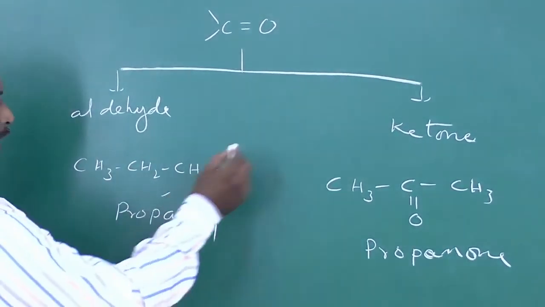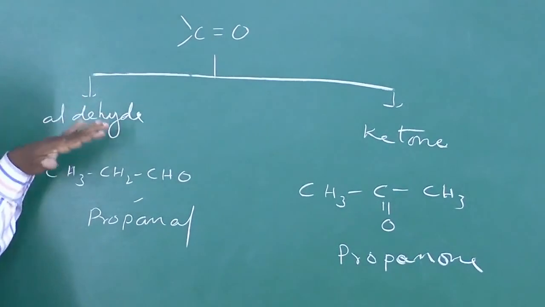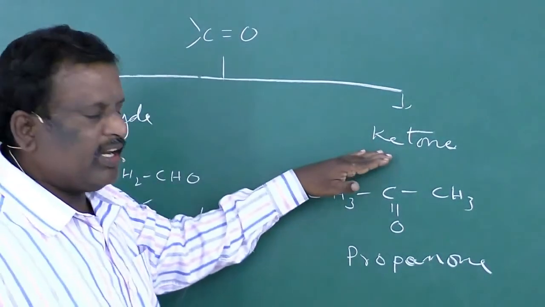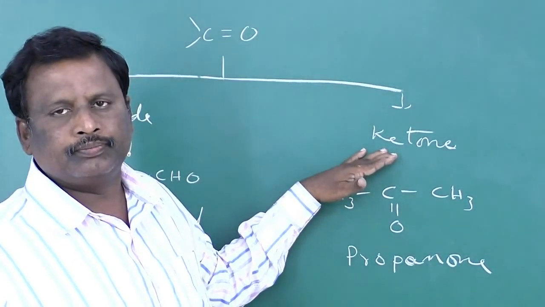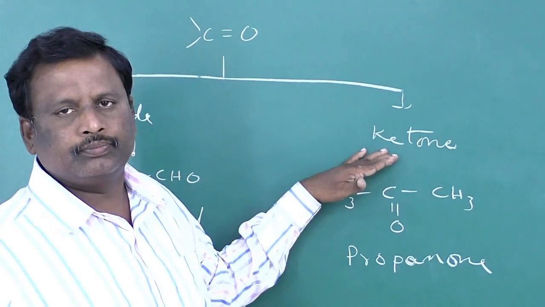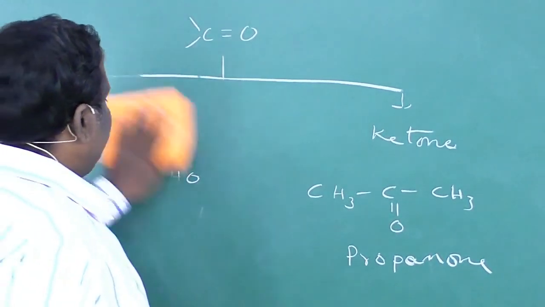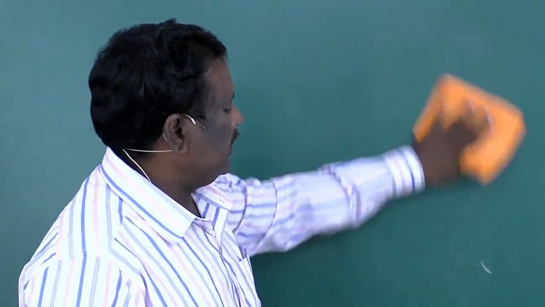One is an aldehyde and the other one is a ketone. If the carbonyl group is in a primary carbon, such compounds are said to be aldehydes. If it is in a secondary carbon, then it is said to be a ketone. This was the classification of carbons based on the position of the carbon atom in a given compound.